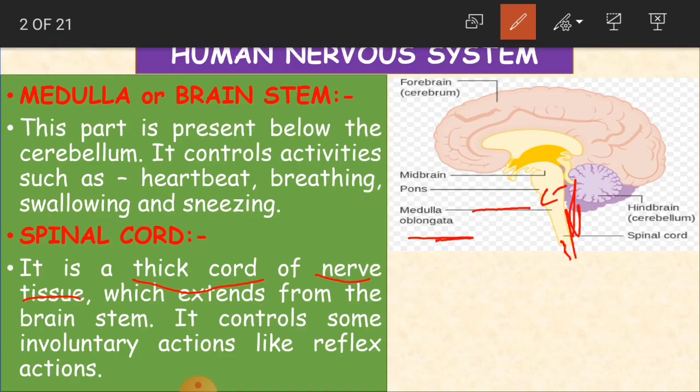Clear children? So what is a spinal cord? It is a thick cord of nerve tissue, and it extends from the brain stem. From here it extends. And it controls some involuntary actions, which we can call reflex actions also.